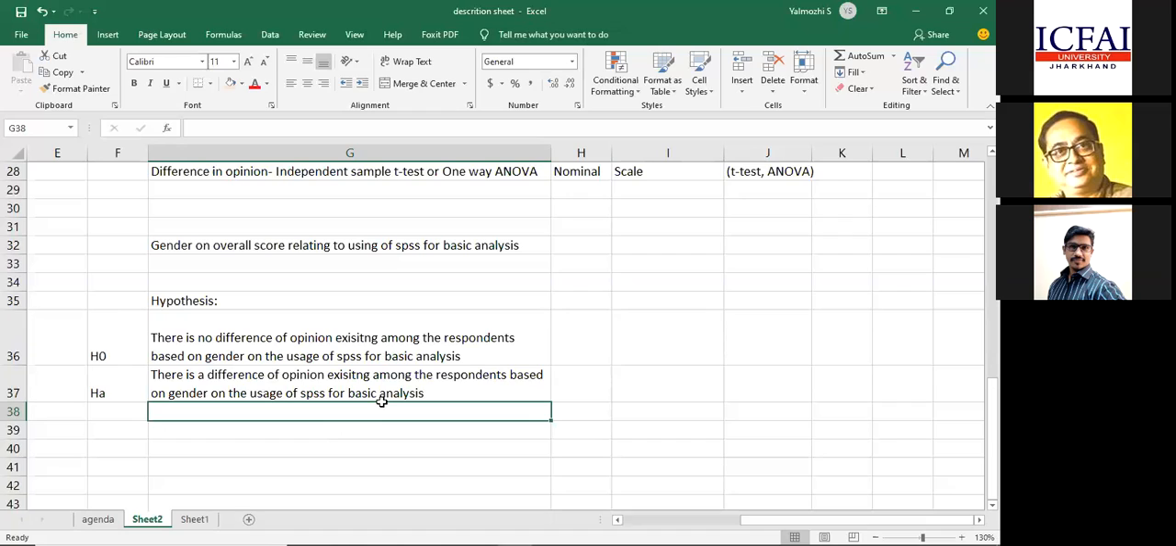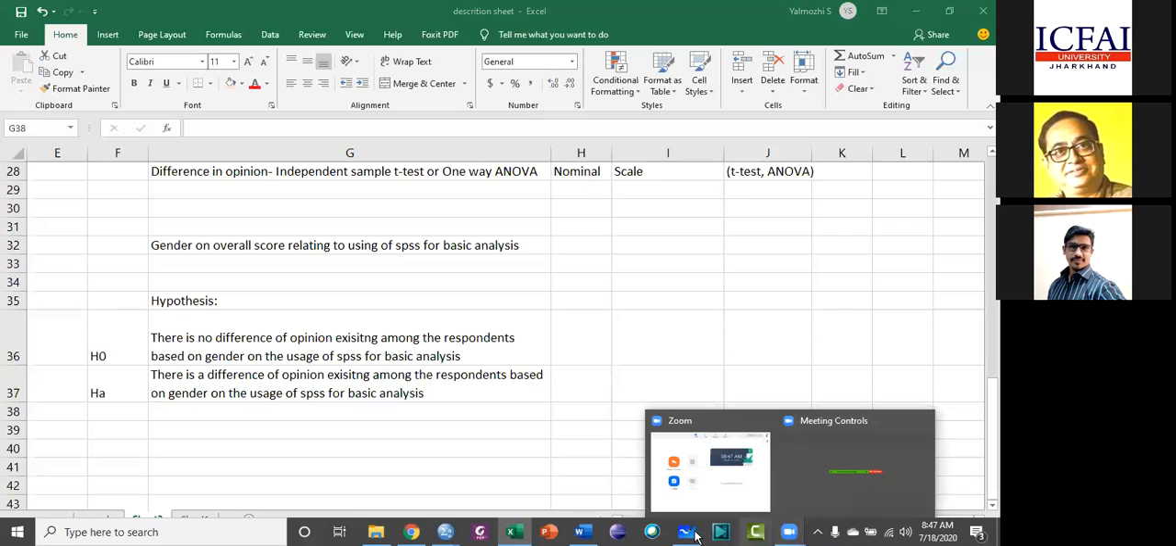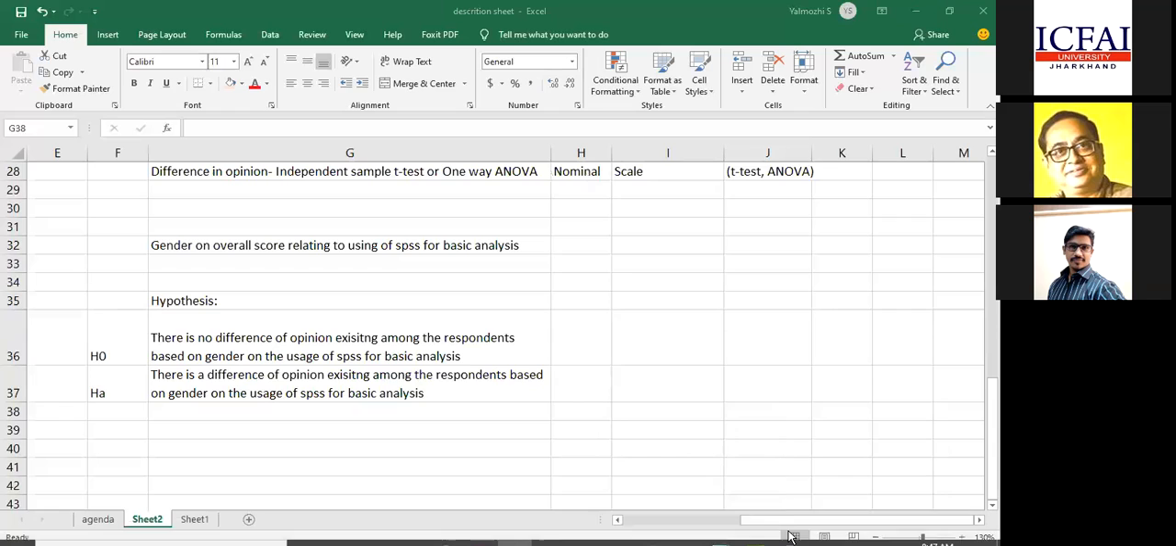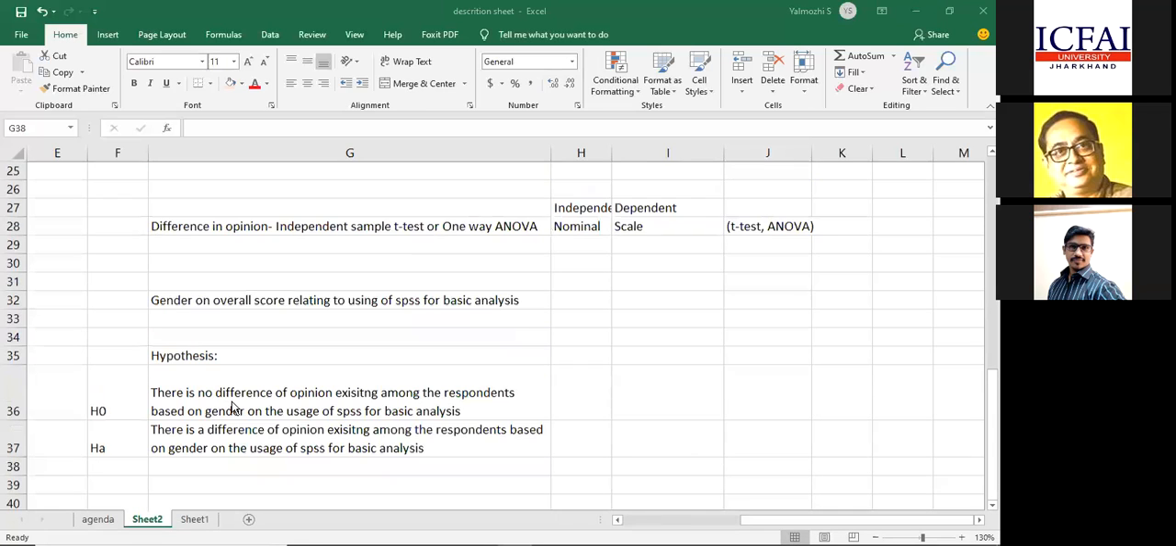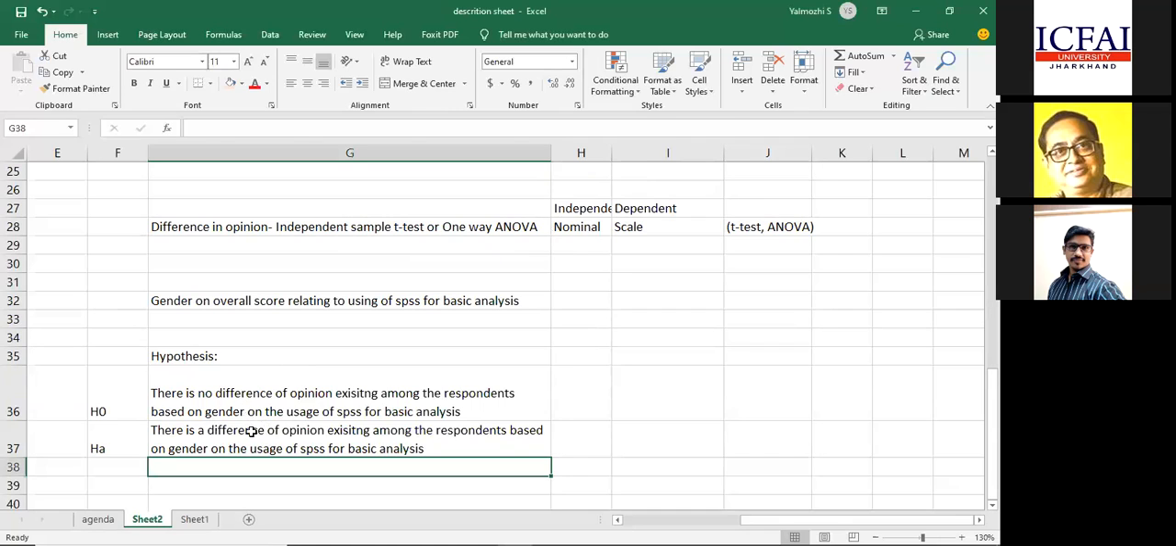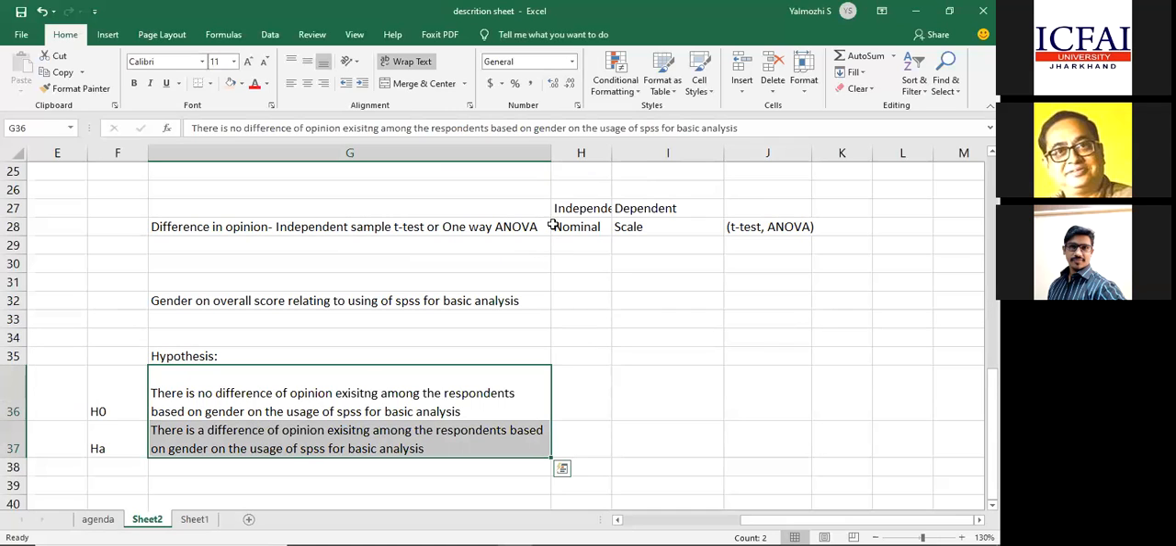Sir, the very name null suggests there is a void, there is nothing, there is no difference, isn't it? Yes, exactly. Got it. Okay, understood. Now let us rush a little bit, sir. Be with me. Now this is the hypothesis which I want to test, for which I identify the scale, and based on the scale, I will pick whether it is a t-test or not.